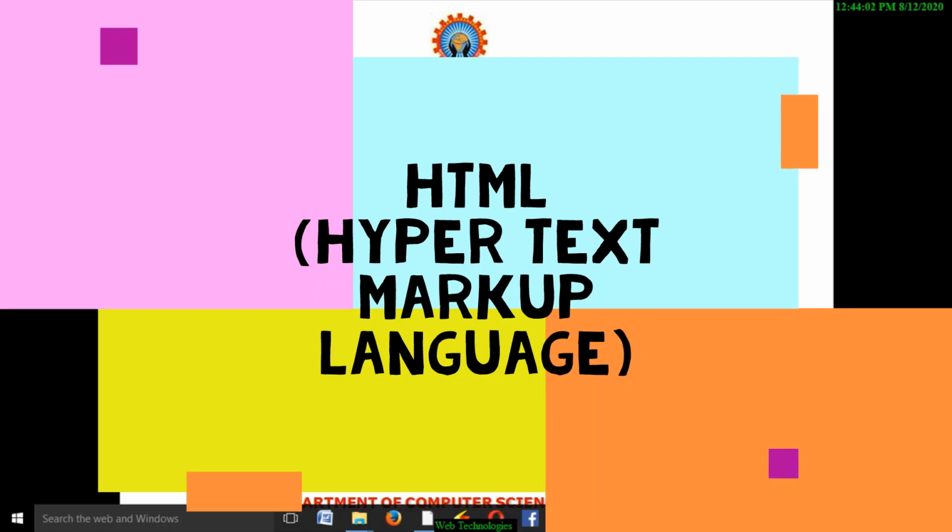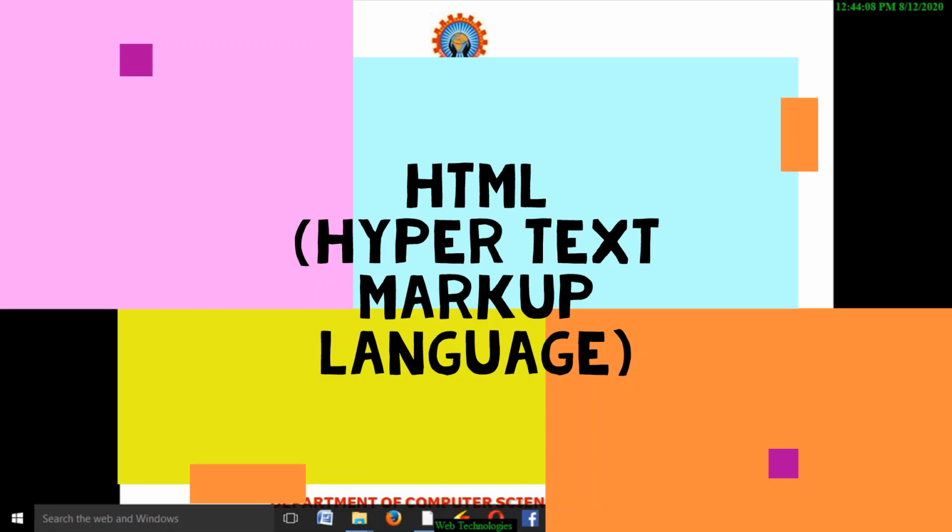And coming to the technologies, a technology is nothing but an application of scientific knowledge for a particular purpose. If you combine both, web technologies are used to communicate two or more systems with markup languages and multimedia tools.